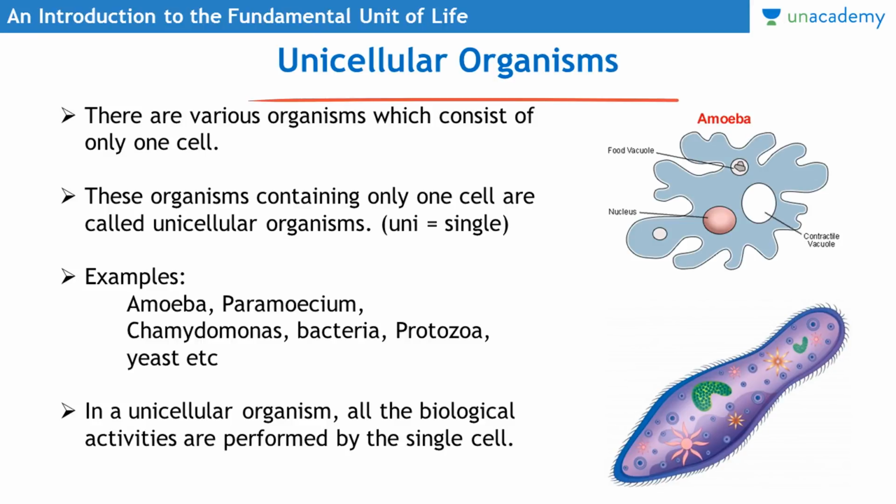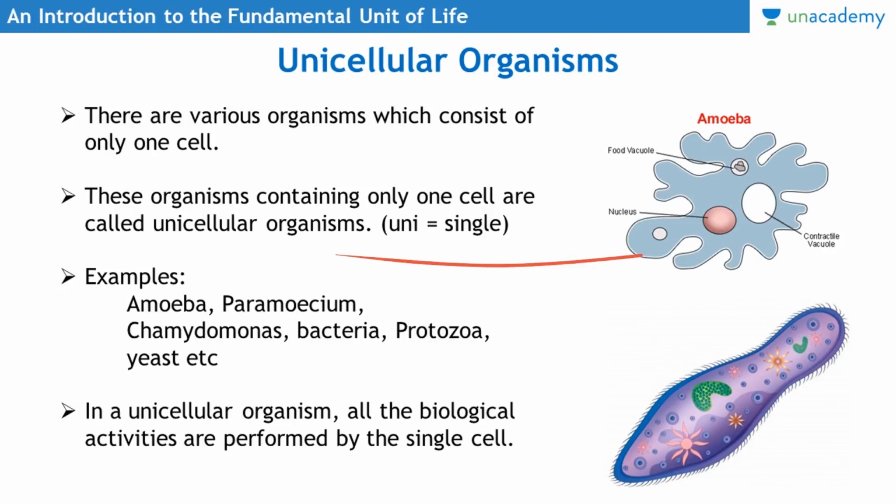So let us see what is unicellular organism. There are various organisms which consist of only one cell. In their body there will be only one cell. These are very microscopic organisms which contain only one cell in their body, so they are called unicellular organisms. Uni means single, that is why unicellular, because they have only one cell.